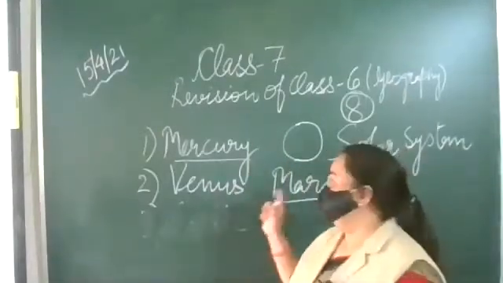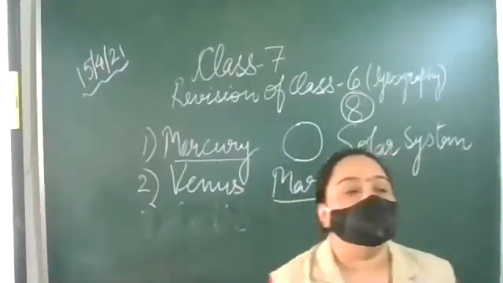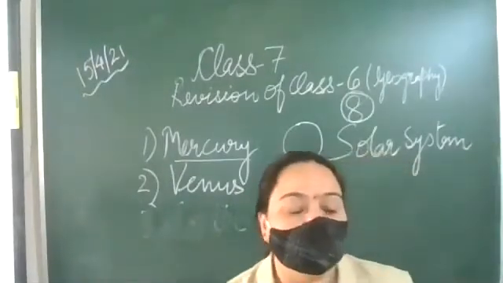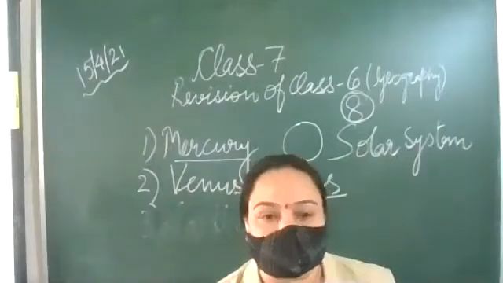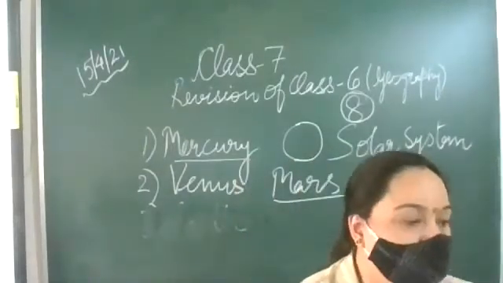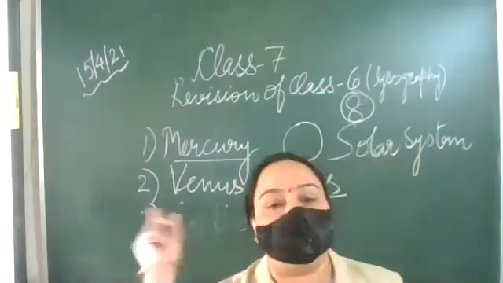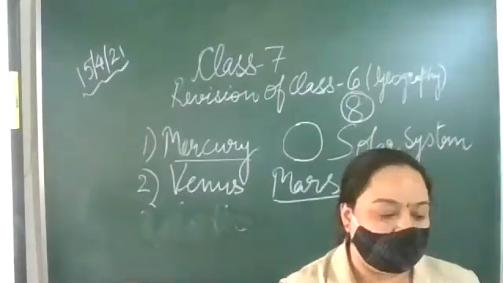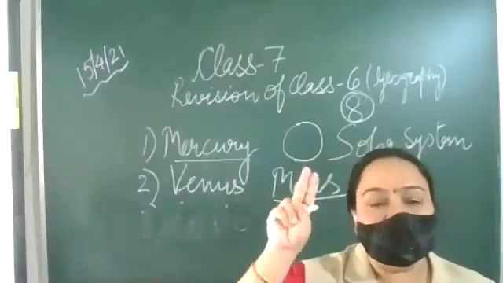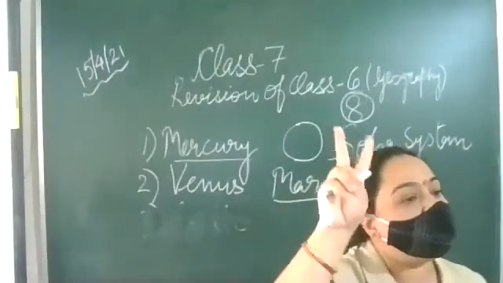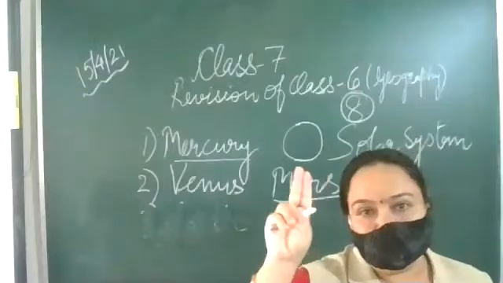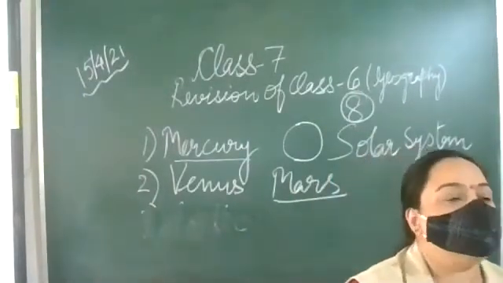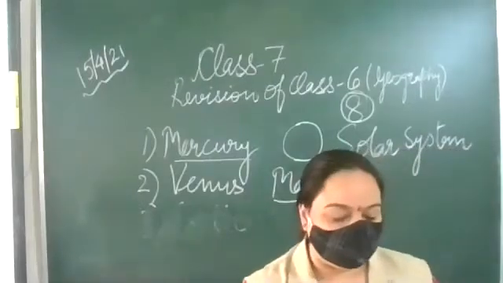Mars takes about the same period to revolve around the sun as the Earth. The Earth takes a year to revolve around the sun, and Mars also takes the same time. It has two moons. How many moons are found on Mars? Two moons are found on Mars. Mars is named after the Roman god of war.